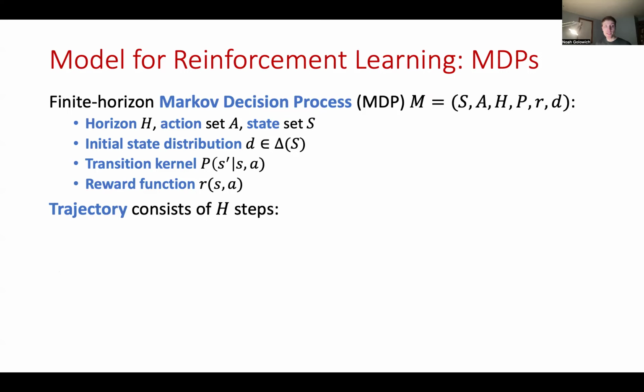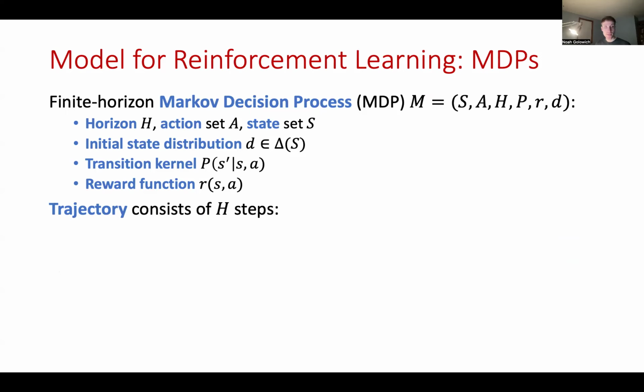In this talk, we're going to study finite horizon Markov decision processes, which are tuples of the following components. First of all, there's a horizon H, which is a natural number, an action set capital A, and a state set capital S. There's an initial state distribution D, which is a distribution over states, as well as a transition kernel P of S prime given S, A, which gives the probability of the environment transitioning to S prime, given that we're in a state S and the agent takes action A.